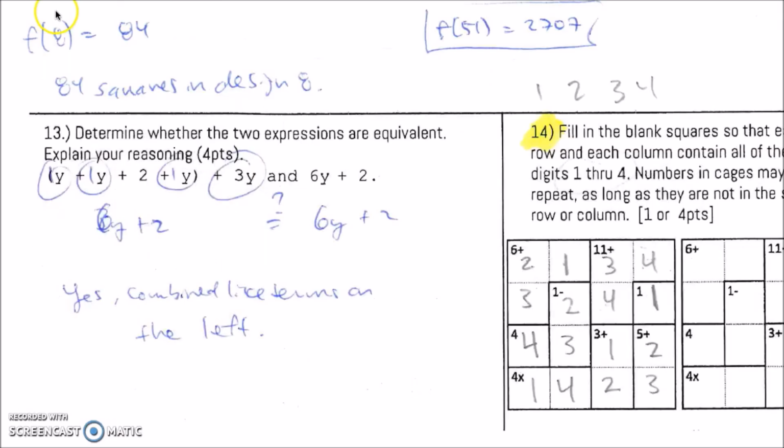Question number 13, determine whether the two expressions are equivalent. Explain your reasoning. On the left side here, I have a 1y. If you put a 1 there, and a 1, and a 1, and a 3, so 1 plus 1 plus 1 plus 3, I combine like terms there, I get 6y plus 2. And that is equal to this side, which has 6y plus 2. So yes, the expressions are equivalent because you are combining like terms.